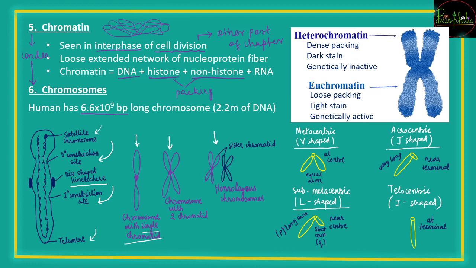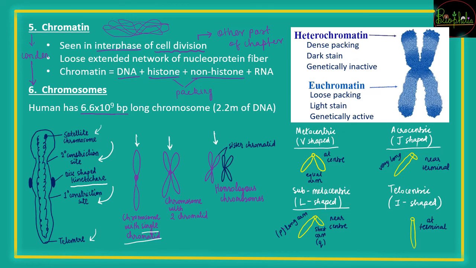The next is going to be about the positioning of the kinetochore. So if the kinetochore is going to be present at the center, so center पे है यानी it is going to divide the chromosome in two equal halves. So that is equal arms, and because of it, once it gets pulled during the cell division, it will form a V shape. So as you can see here, it is forming a V shape when the kinetochore is at the center.